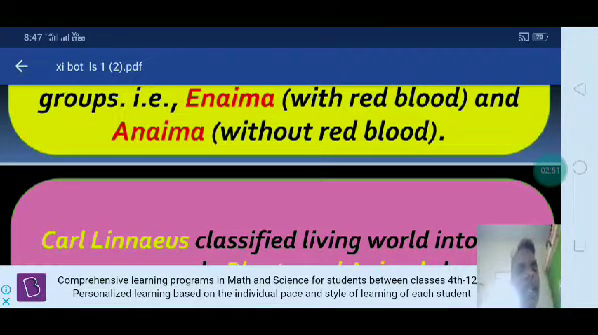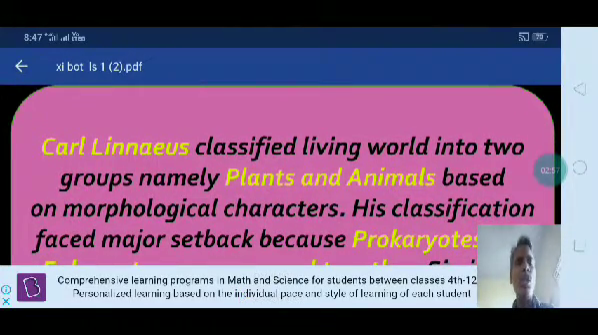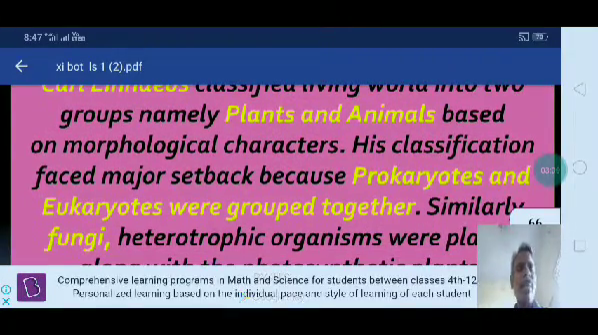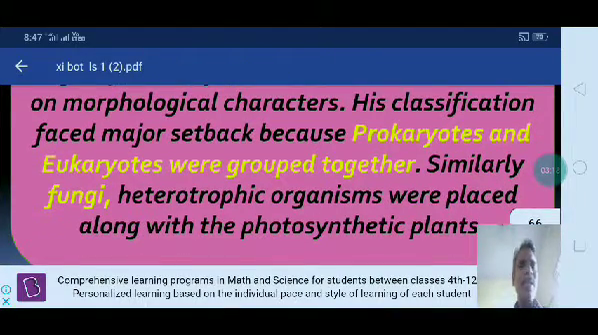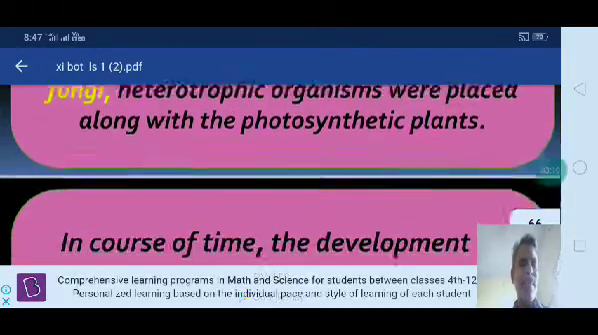Then Carl Linnaeus classified the living system. Carl Linnaeus classified the living world into two groups, namely plants and animals. It was a two-division classification based on morphological characters. His classification faced a major setback because prokaryotes and eukaryotes were grouped together. Similarly, fungi, which are heterotrophic organisms, were placed along with the photosynthetic plants.